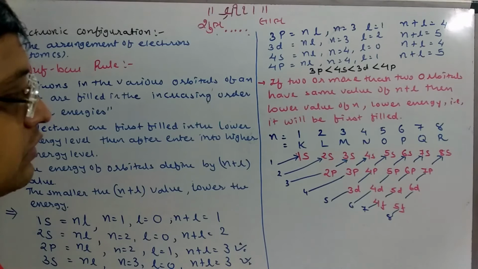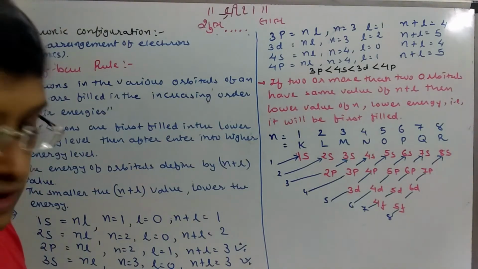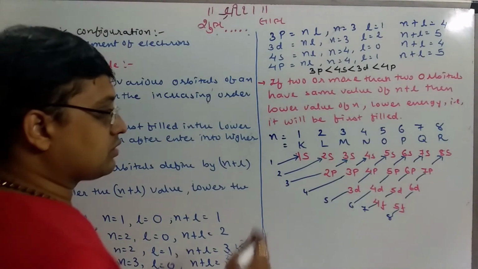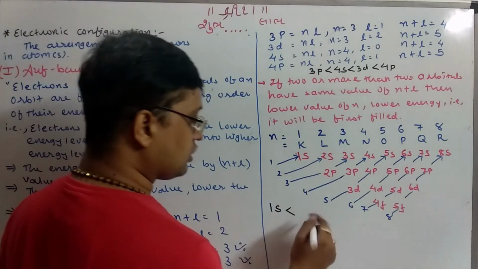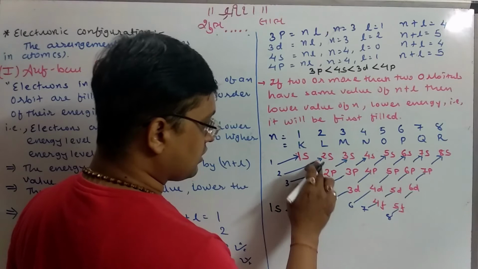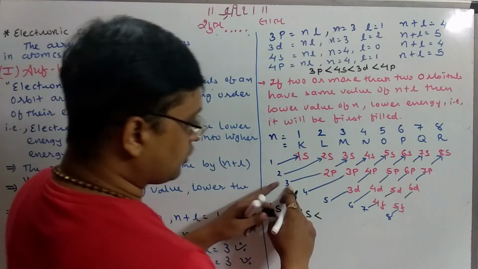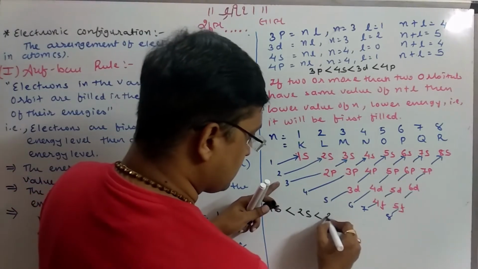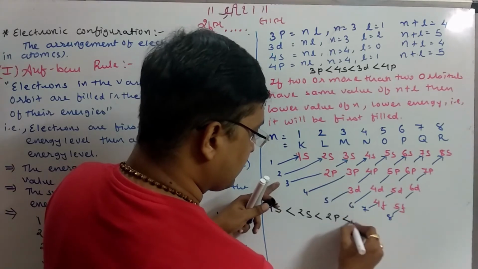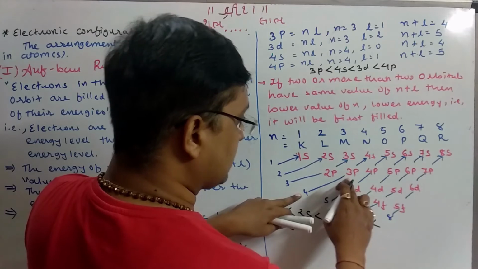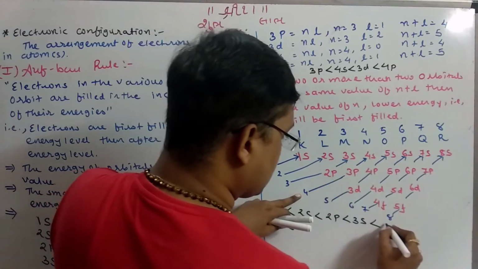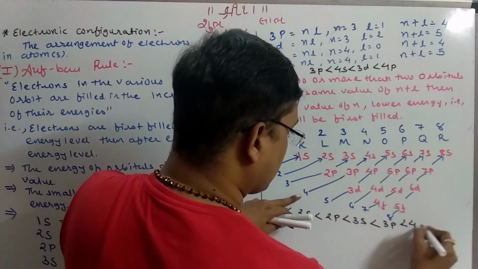You can write up to infinity. Now pay attention. First, the lowest energy is 1s, then 2s, then the third arrow gives 2p and 3s: 2p first and then 3s. Then the fourth arrow gives 3p and 4s: 3p first and then 4s.